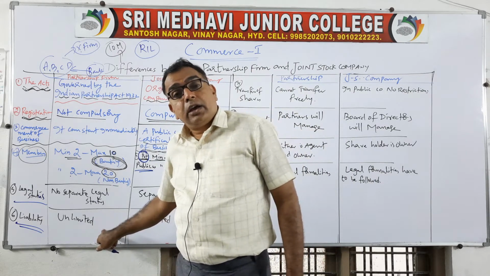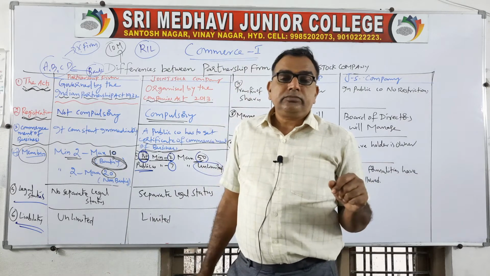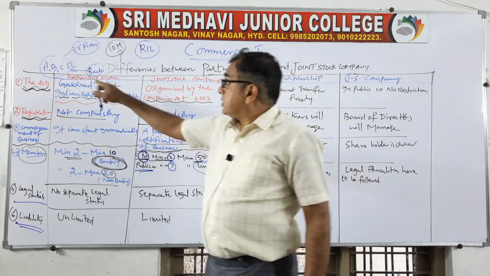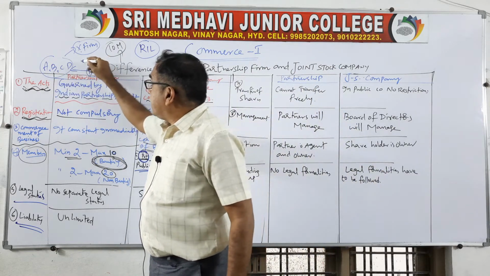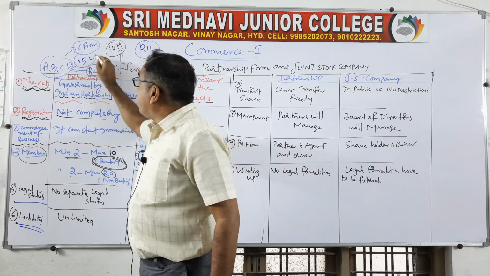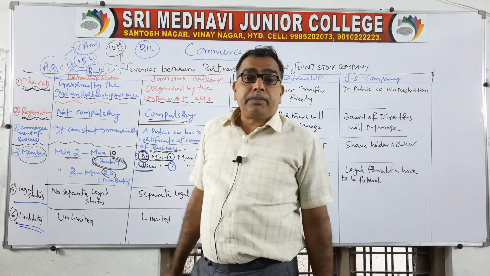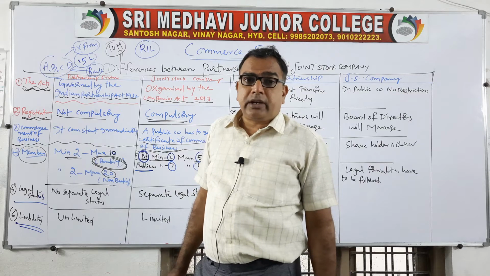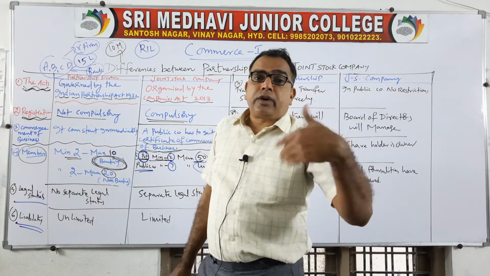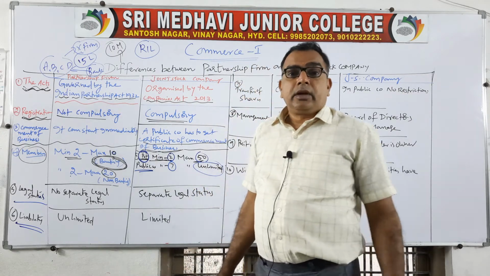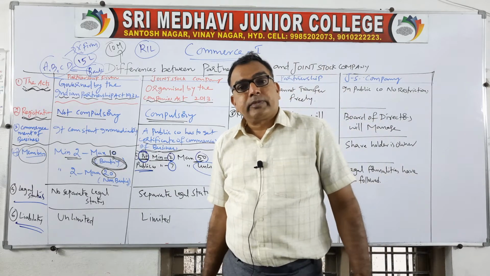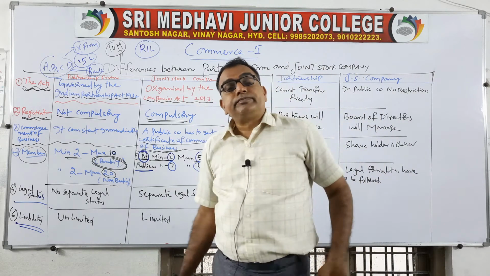Your liability is unlimited. It means, suppose these partners A, B, C, D have taken a 15 lakhs loan from the bank. Unfortunately, their firm is not earning profits. They have incurred heavy losses. Now they have to clear the loan.